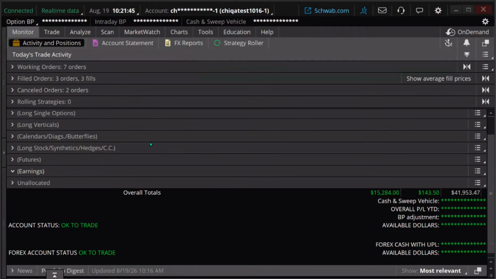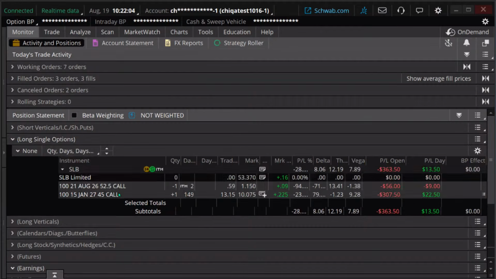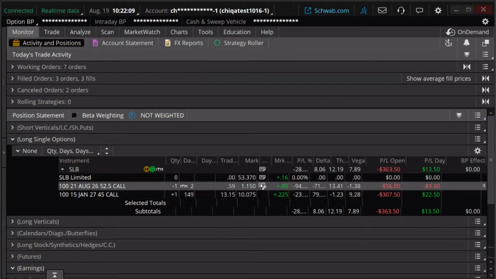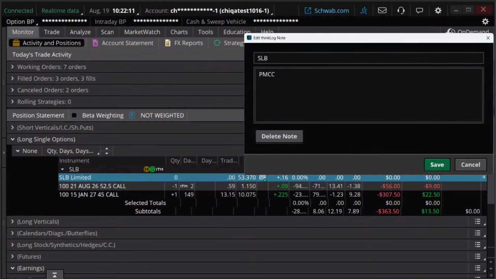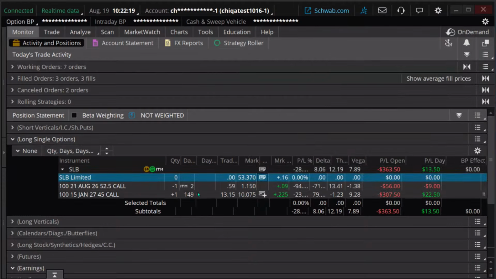So I'm going to start with one that is a little bit more of a messy trade, and then we'll have some that are maybe a little less messy. But I want to go to this long single options category I have. Now, I put a note in this just to help remind myself because I deal with a lot of trades here. I encourage you to use notes if you want. Click on the note. I just have PMCC. That means poor man's covered call. That's just a reminder to myself of what this trade is.